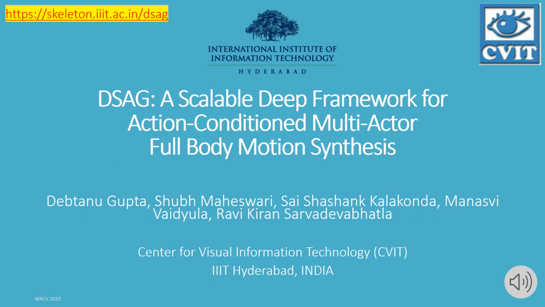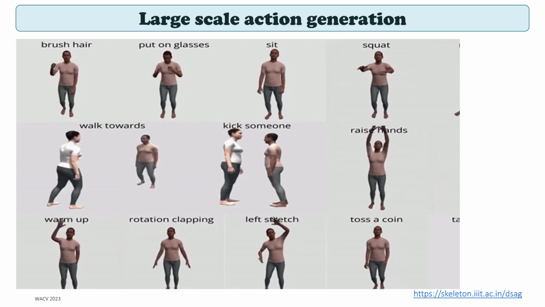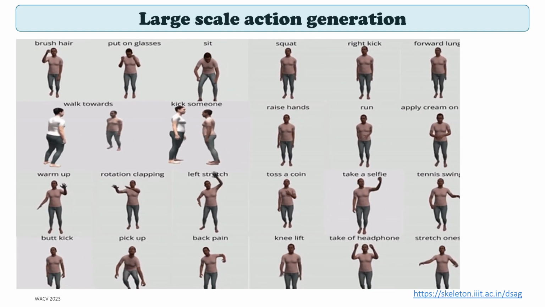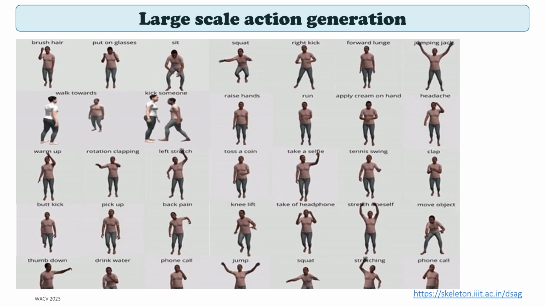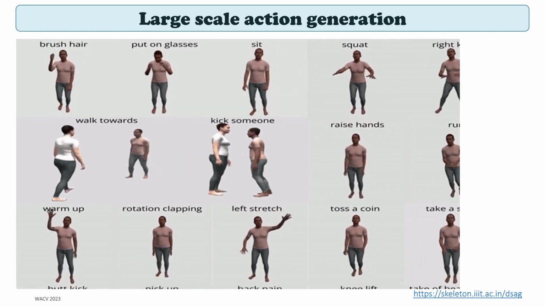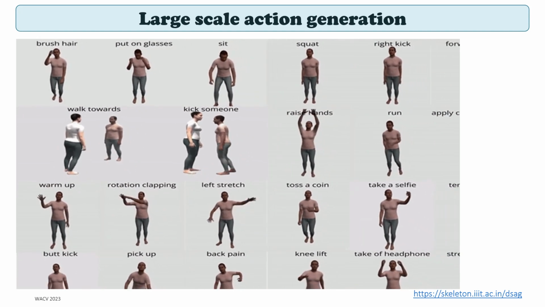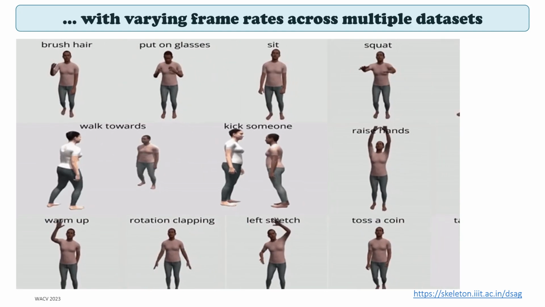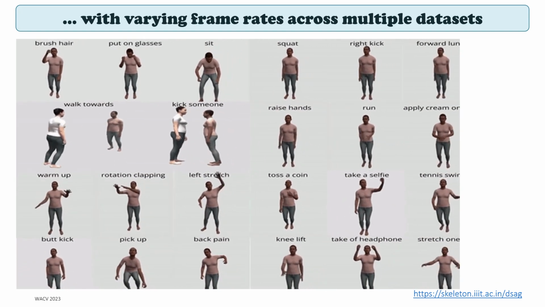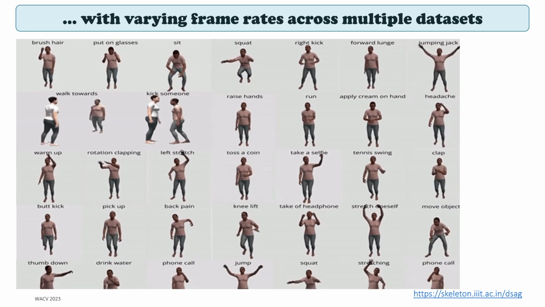Hi, in this talk, we present DSAG, a scalable deep framework for action-conditioned multi-actor full-body motion synthesis. Synthesizing diverse human-like action avatars in a controllable manner has significant applications in robotics, interactive animation and human-device interaction. DSAG can generate a large set of human actions with diverse body motion dynamics. Moreover, DSAG scales to multiple datasets with varying frame rate, categories, joint and locomotion.